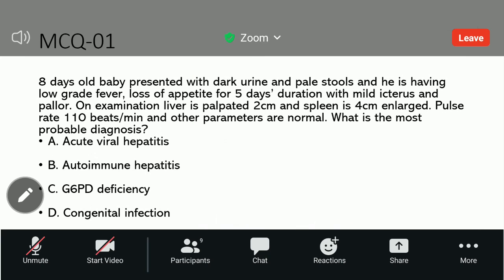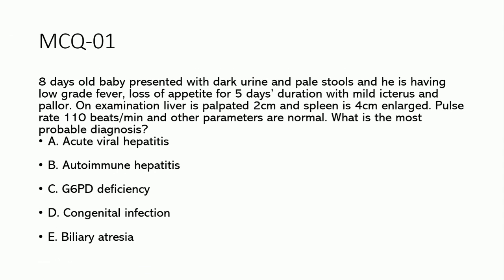First question, 8 days old baby. But the problem with MCQ, each and every point is very, very important. The age of the child, what the presentation is, and when they have been diagnosed, everything is very, very important. So just keep in mind that you have to properly read the question. Even if you miss one thing, you can totally go into the wrong diagnosis. So read the questions very, very carefully.